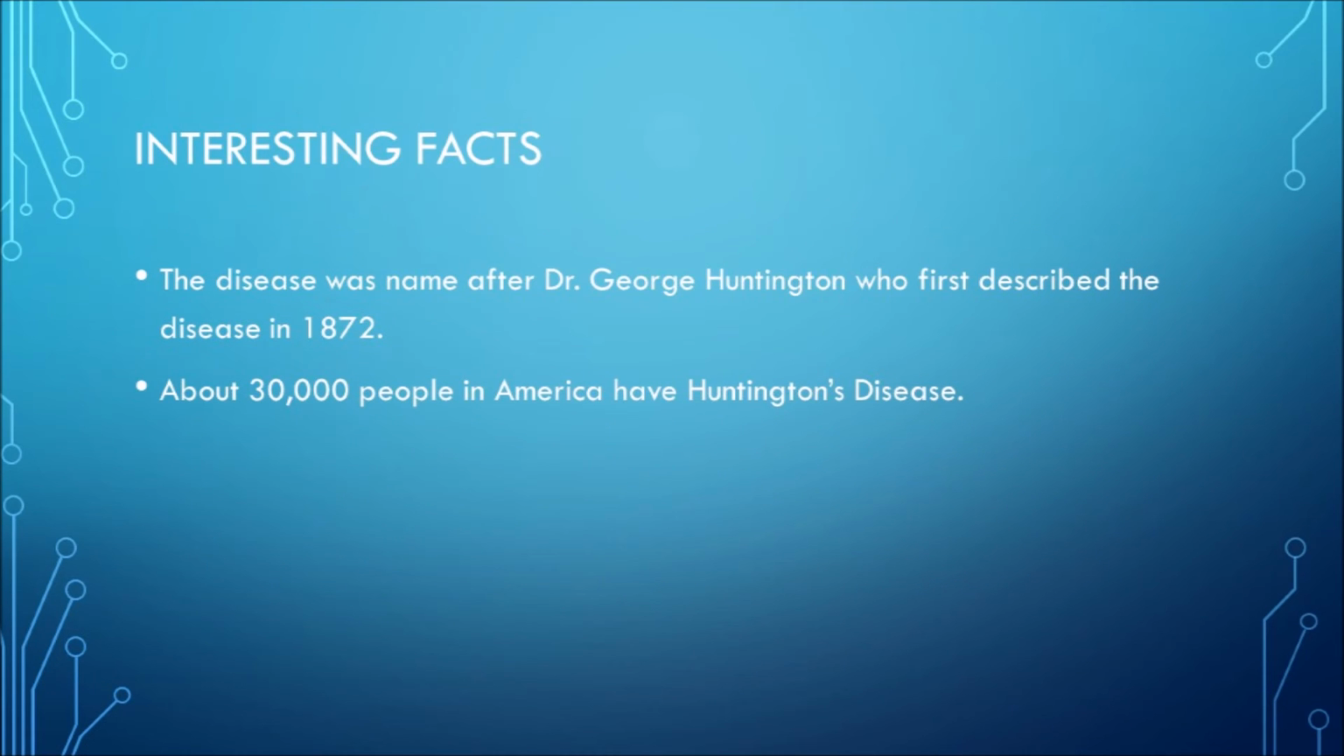Some interesting facts. Huntington's disease was named after Dr. George Huntington, who first described the disease in 1872, and about 30,000 people in the United States have Huntington's disease.